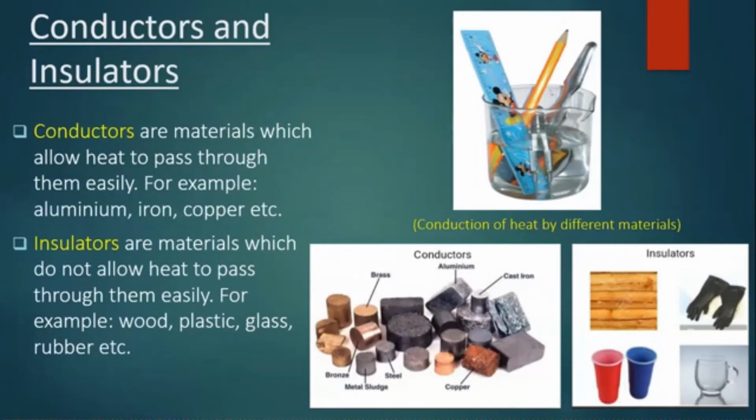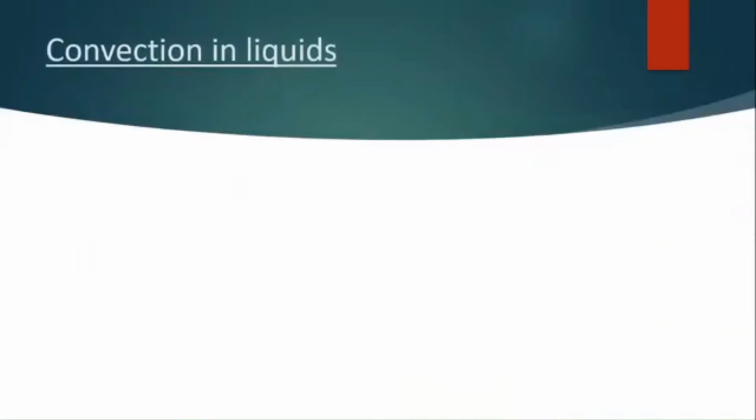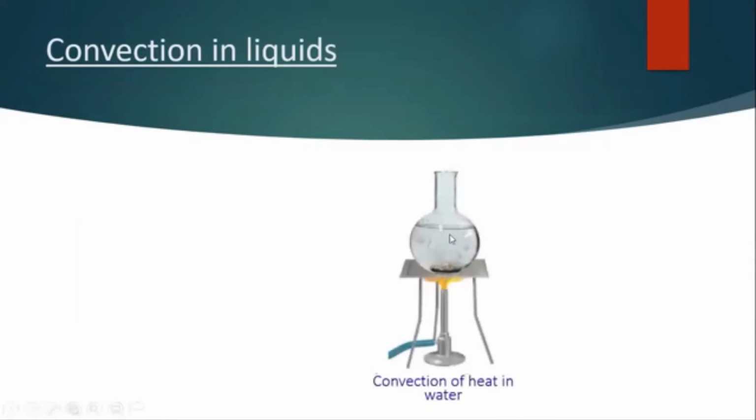We know how heat spreads in solids. Now let us see how heat spreads in liquids. Take some water in a round bottom flask. Keep it on a tripod stand. Place a crystal of potassium permanganate at the bottom of the flask gently. Heat the water with a burner. What do you observe?